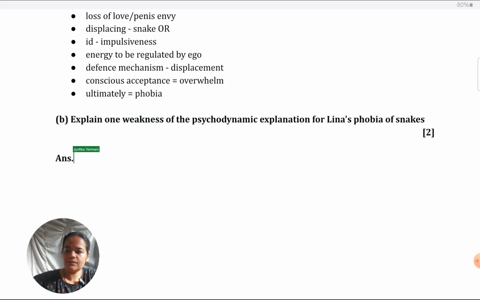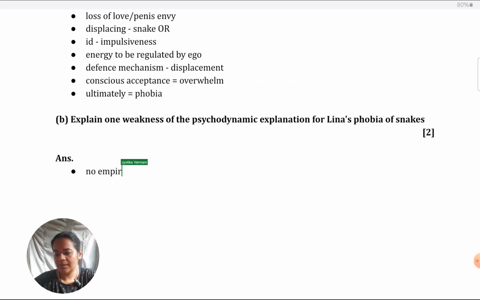Let's brainstorm which weaknesses we could give. One, and the most obvious one that I think most of you would be thinking about, is that psychodynamic explanation has no empirical basis. The evidence which is there to support it is very weak. Case studies are there, and they are not meritorious. They don't have good control or reliability or anything. So we can't take it as a valid explanation of Lena's phobia.